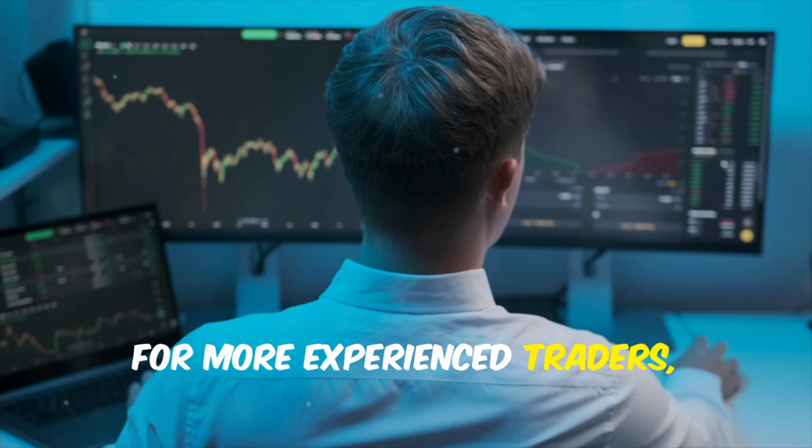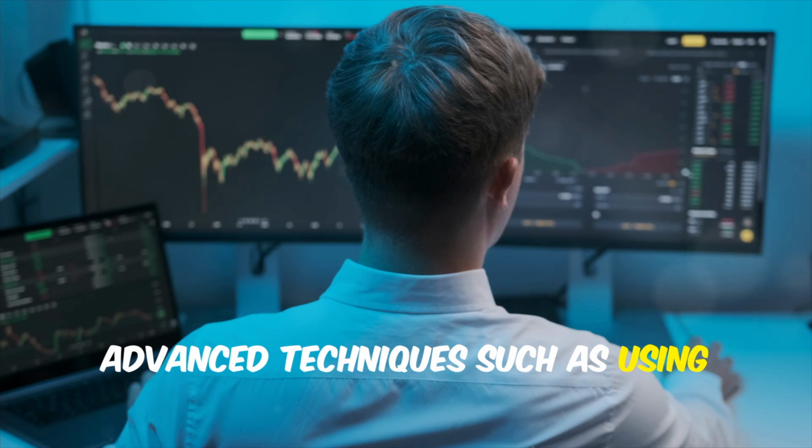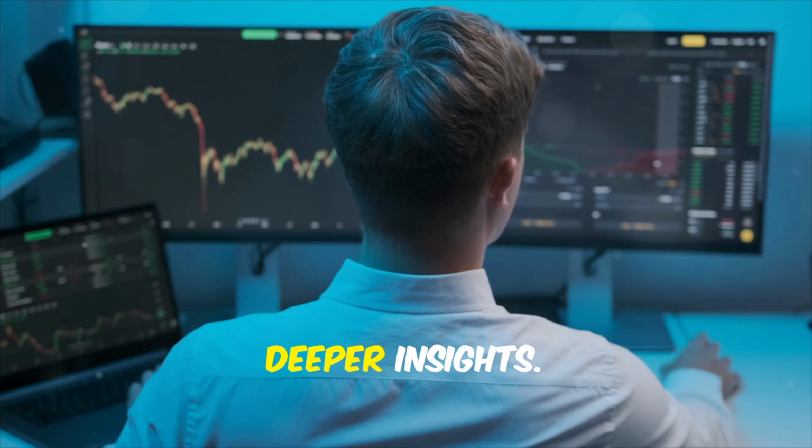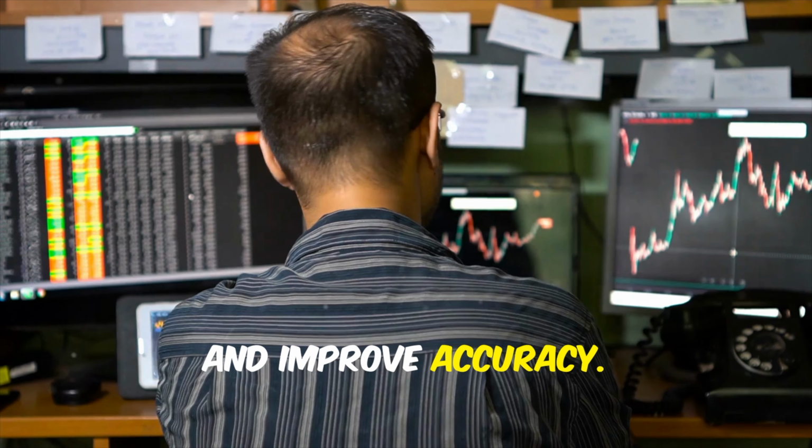For more experienced traders, advanced techniques such as using multiple time frame analysis can provide deeper insights. For instance, combining the 1-minute chart with the 5-minute chart can help confirm signals and improve accuracy.